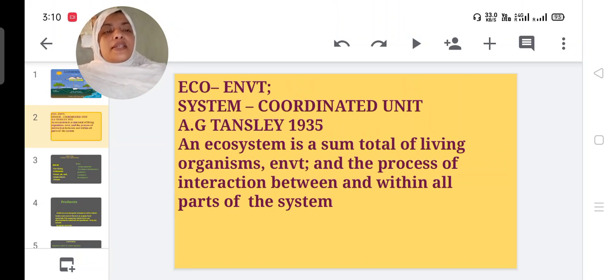Here living organism means human being, animals and plants and other microorganisms, and it is the interaction between these living organisms, environment and all parts of the system.